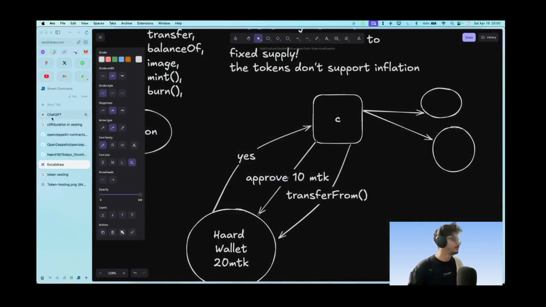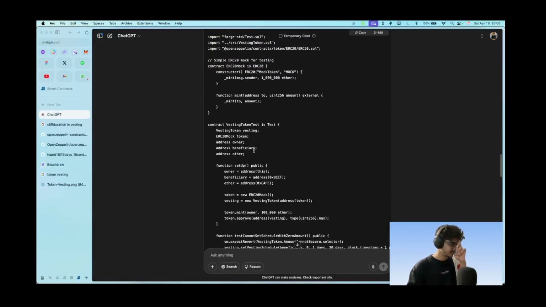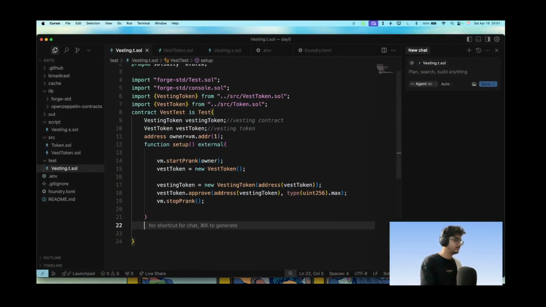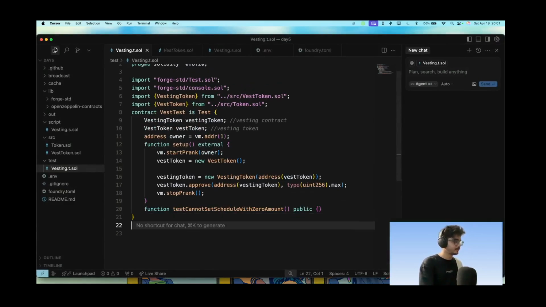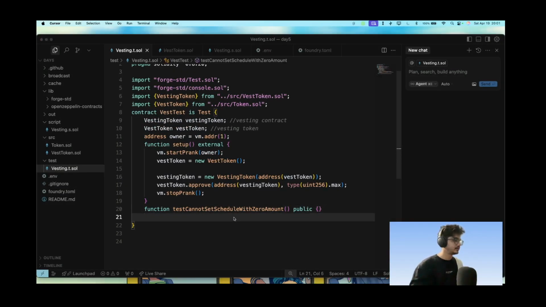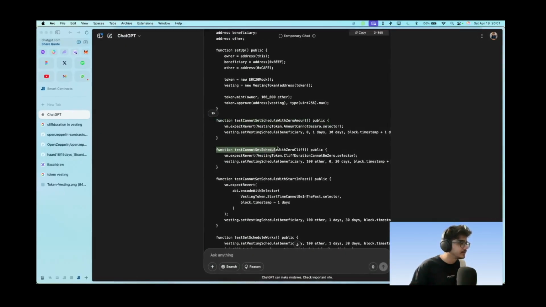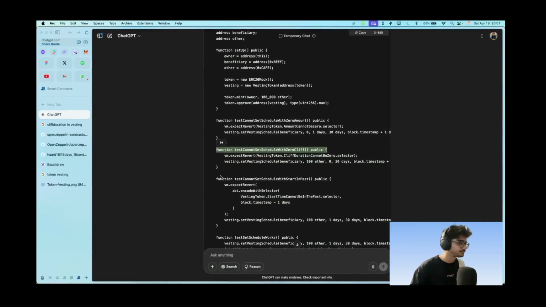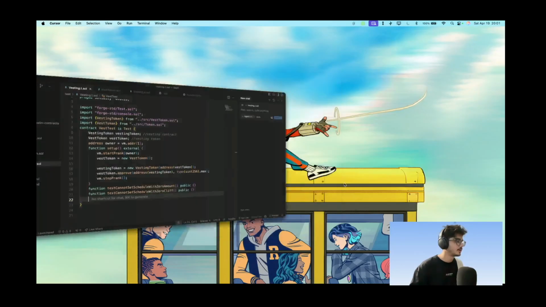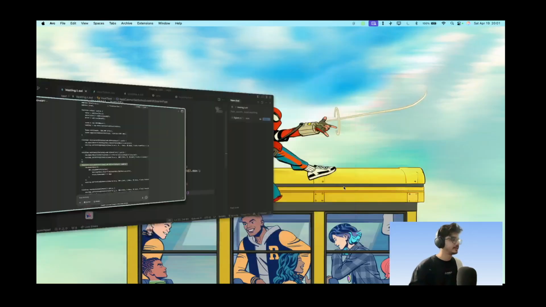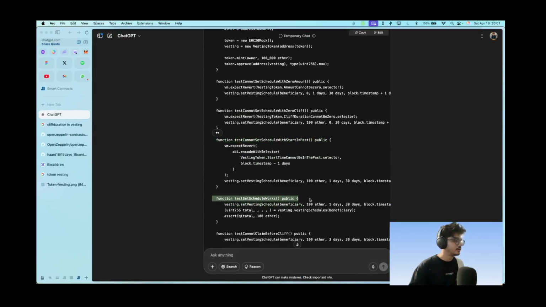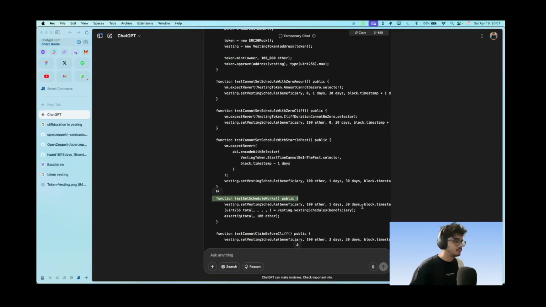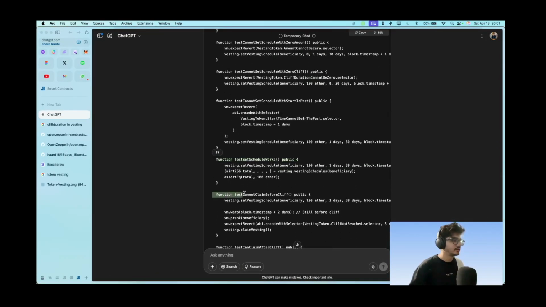Let's go back to our window of ChatGPT and see if we have this here. So let's just copy what the test names are, right? And then we'll write them on our own. Then there is cannot set schedule without zero cliff. Okay, these are just cannot functions, so that means that they should fail. The schedule works, so that is right.